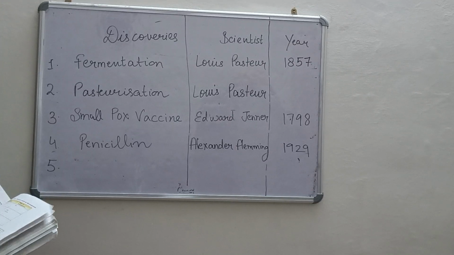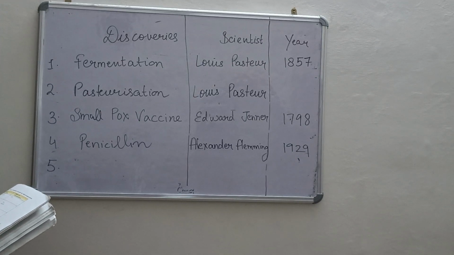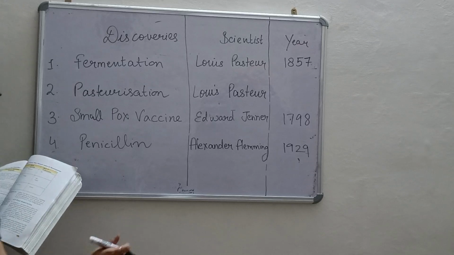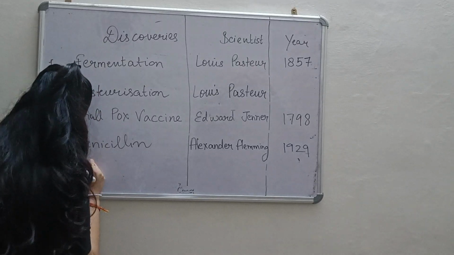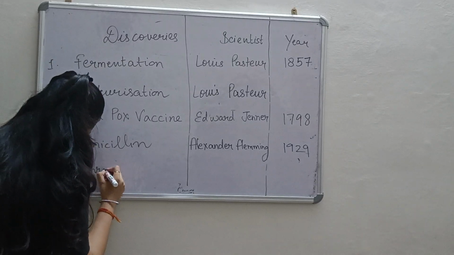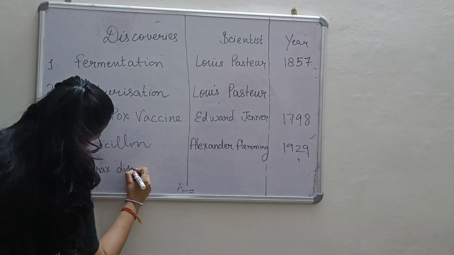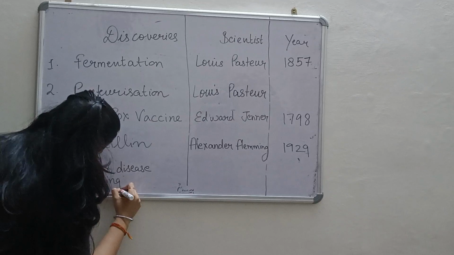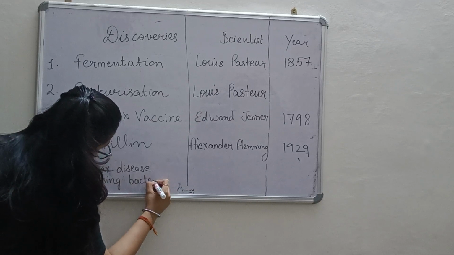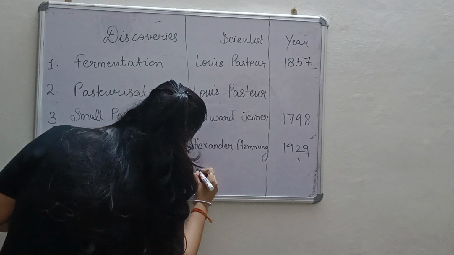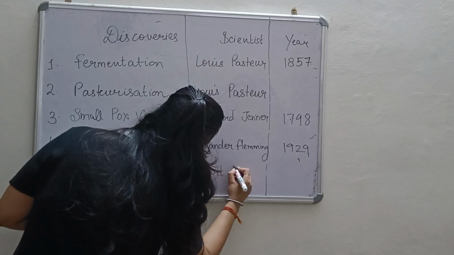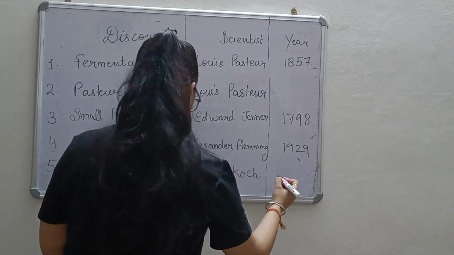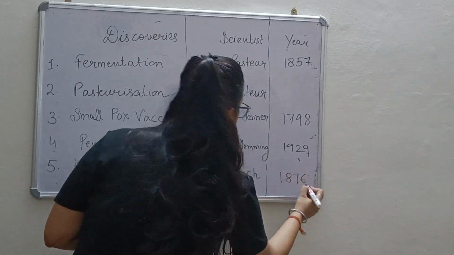Now the bacteria which was discovered by Robert Koch, 1876.